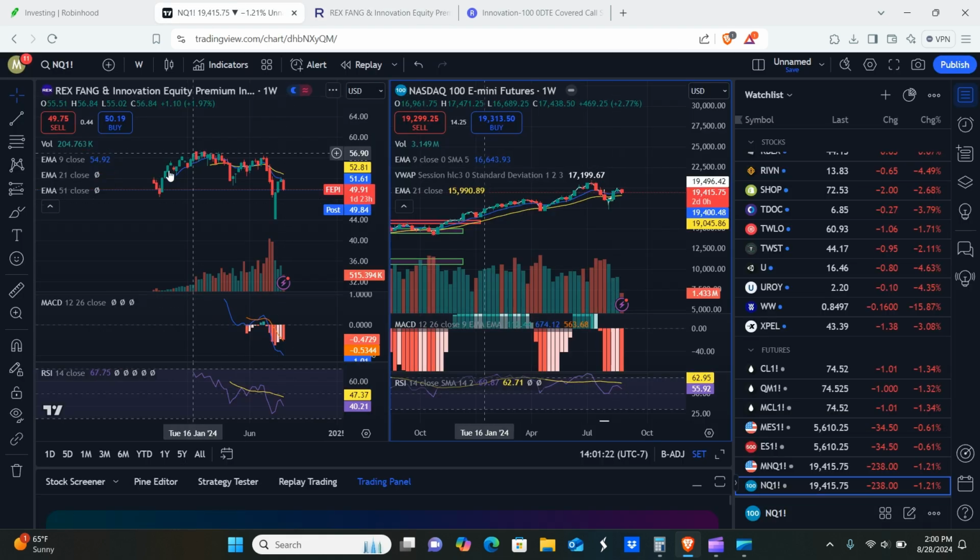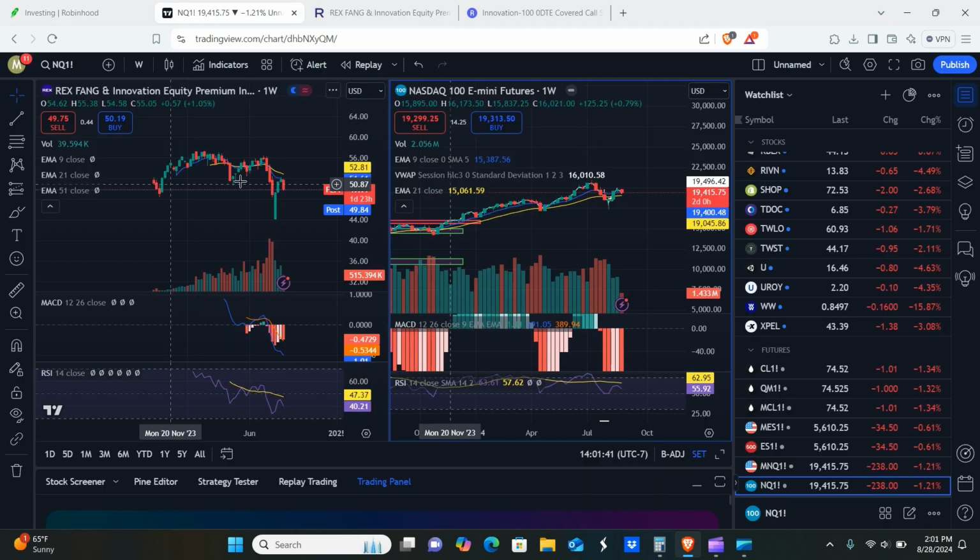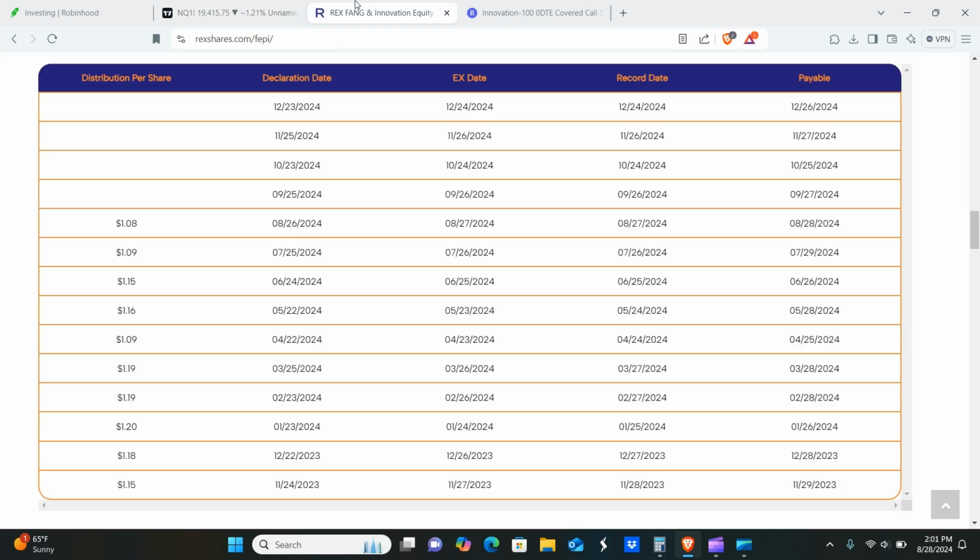What I want to point out here is the actual pullbacks in correlation with the dividend payments. So we saw a pullback here in March, April on FEPI, also a pullback on the NASDAQ in March, April of this year. And what happened? February going into March was pretty good in the stock market, right? But as soon as we got that sell-off, unfortunately, we did get a reduction in the dividend.